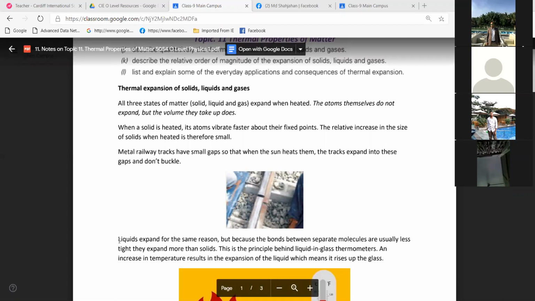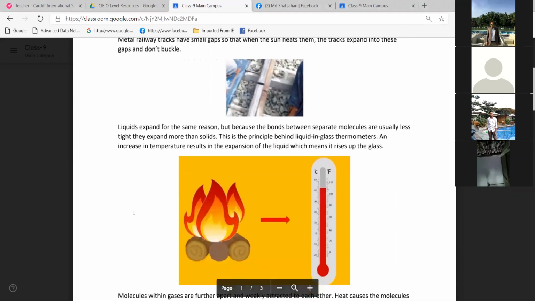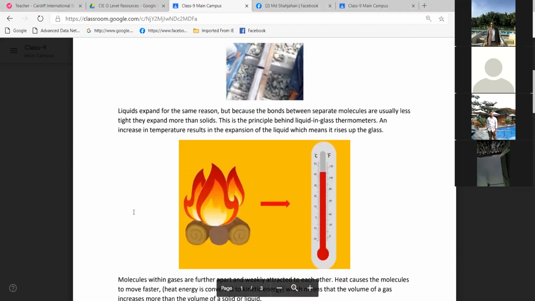Okay, now, sir, next one, we have expansion in liquids. Ravi, can you read please? Liquids expand for the same reason, but because the bonds between separate molecules are usually less tight, they expand more than solids. This is the principle behind liquid in glass thermometers. An increase in temperature results in the expansion of the liquid, which means it rises up the glass.